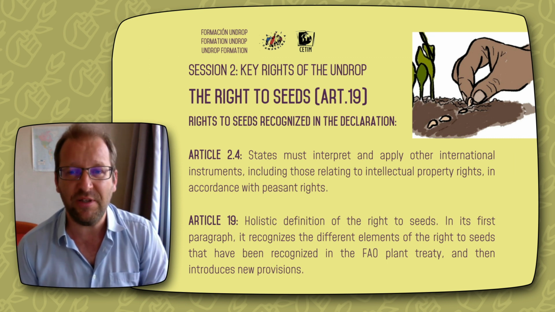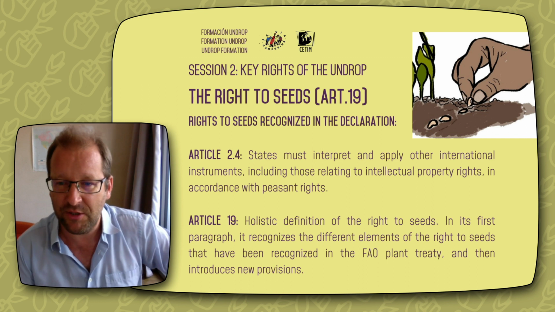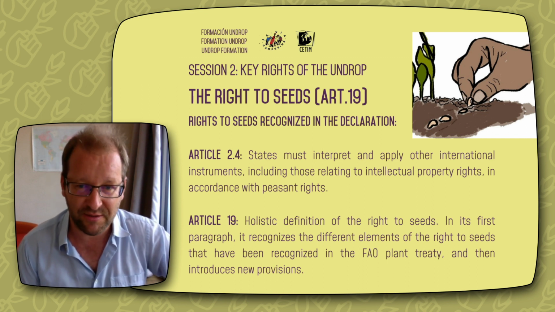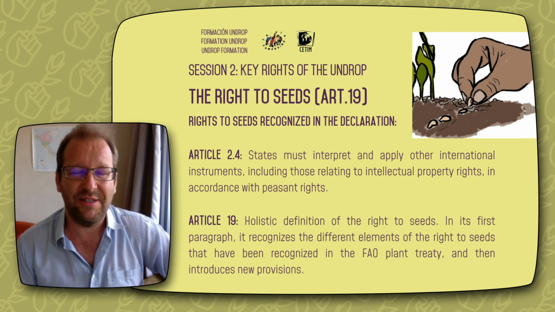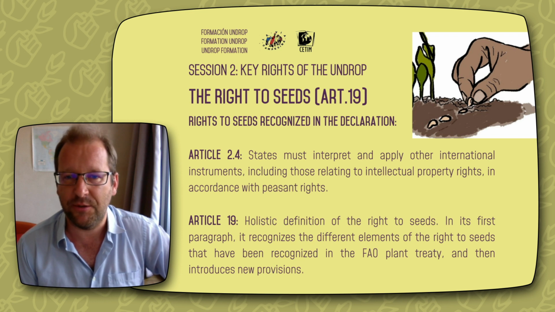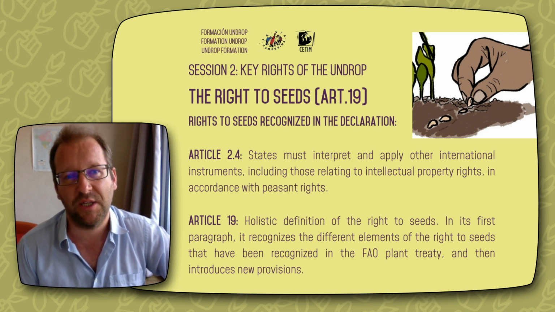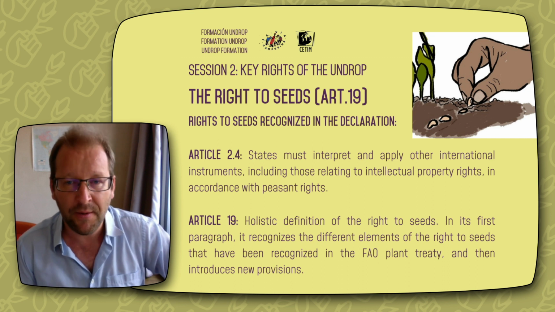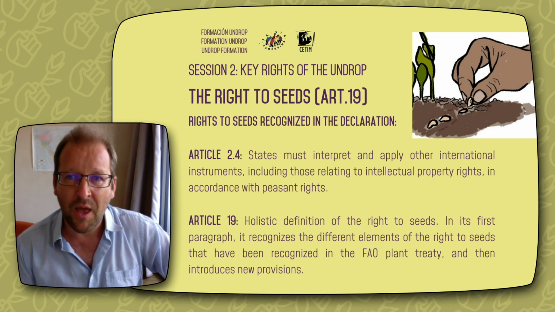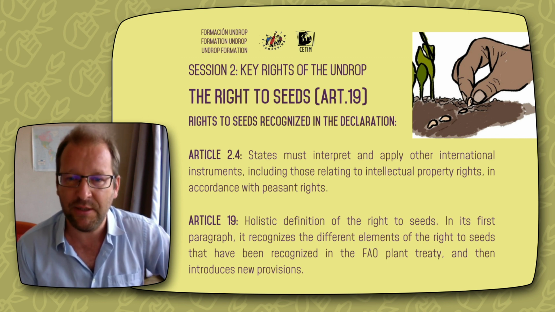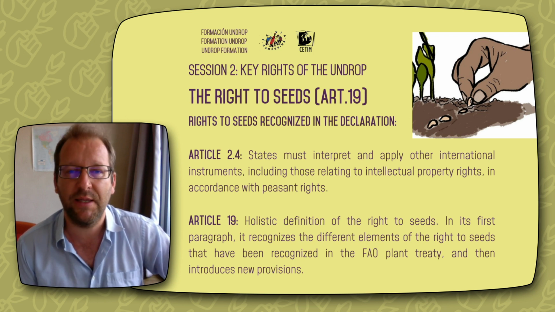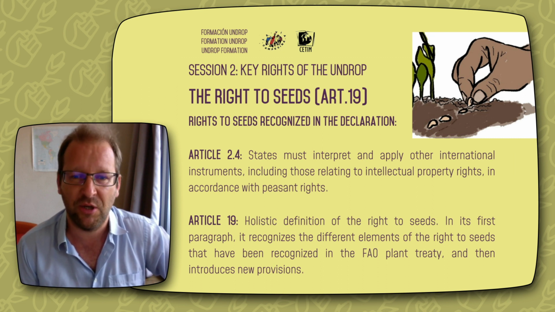And the right to seeds has also been recognized in Article 19 of the UN Declaration on the Rights of Peasants, adopted in 2018. Okay? So that's in a more holistic way, let's say, than in the FAO Treaty of 2001. So that's why Article 19 is very important for us. So I will briefly present the declaration and Article 19. Then I will present some examples of monitoring mechanisms, and then I will present some of the publications that I have published with the Geneva Academy that you can use in your work.